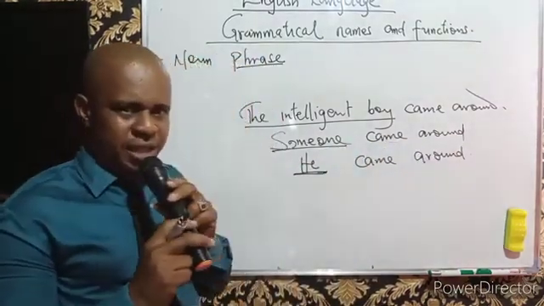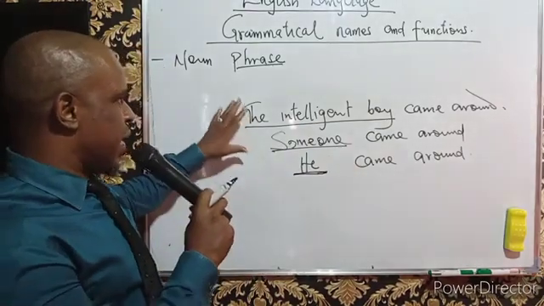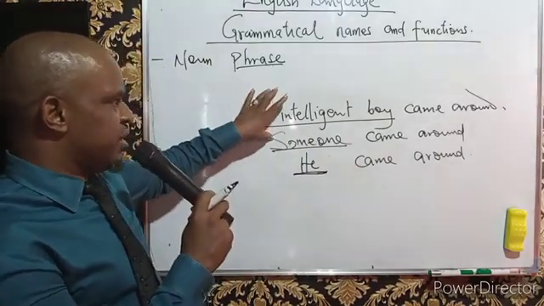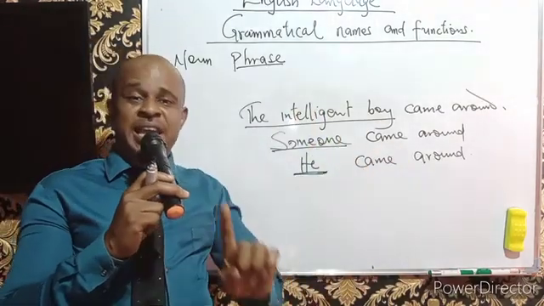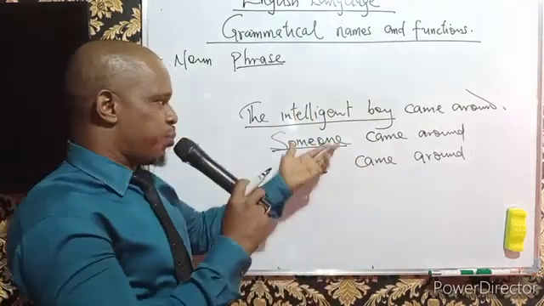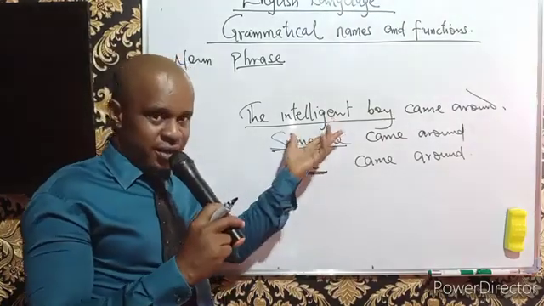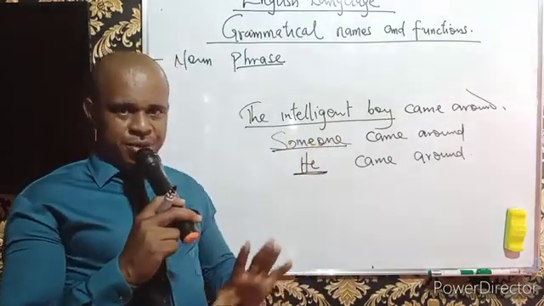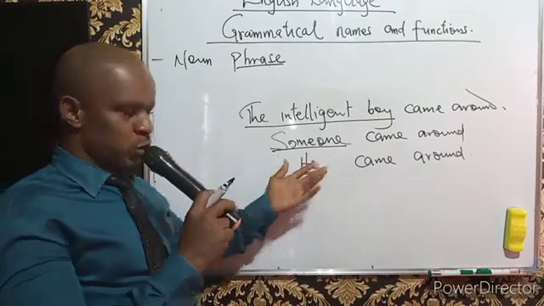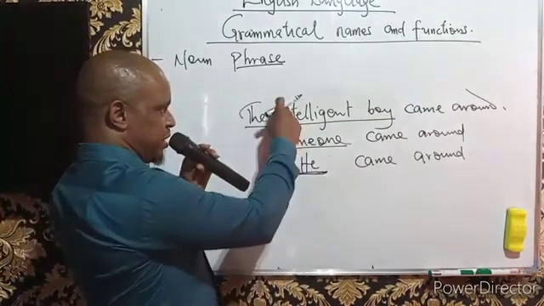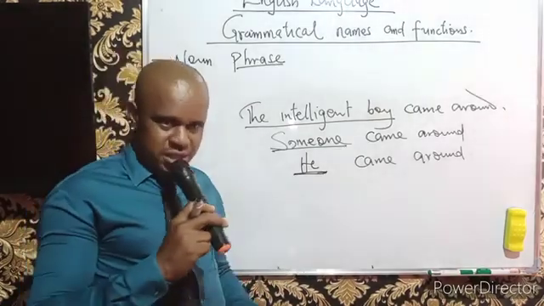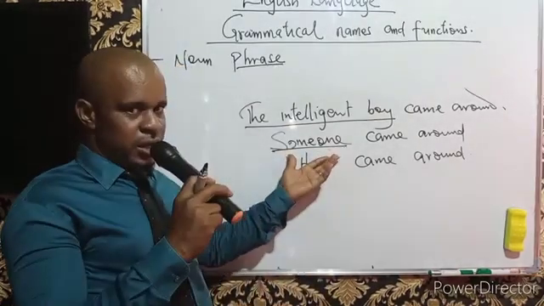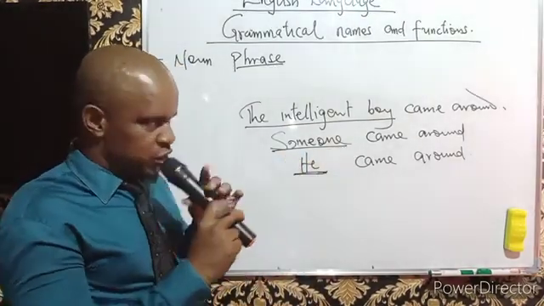So what are we saying? By extension, I want to tell you that this is a noun phrase, which is a name. And it is possible to ascertain that because any name can be replaced with a pronoun, which we have done. Of course, if this is not a name, if it is not a noun phrase, the possibility of replacing it with a pronoun will be far-fetched.